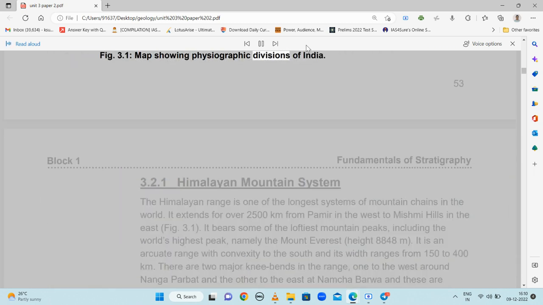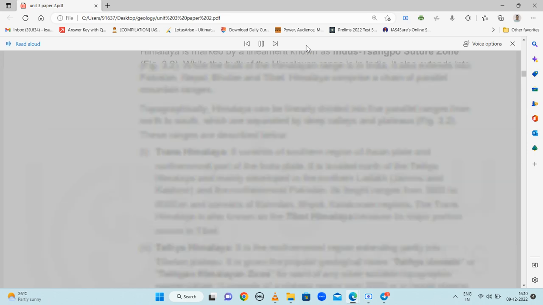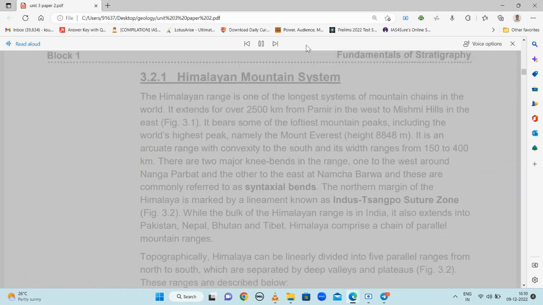Figure 3.1: Map showing physiographic divisions of India. Himalayan mountain system. The Himalayan range is one of the longest systems of mountain chains in the world. It extends for over 2,500 kilometers from Pamir in the west to Mishmi Hills in the east. It bears some of the loftiest mountain peaks, including the world's highest peak, namely Mount Everest, height